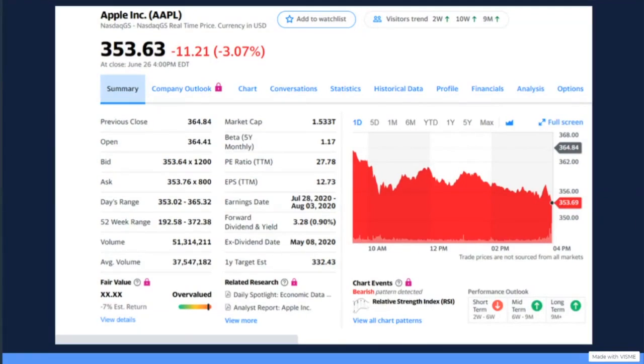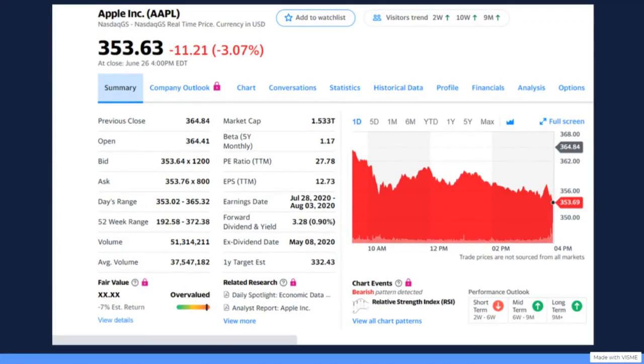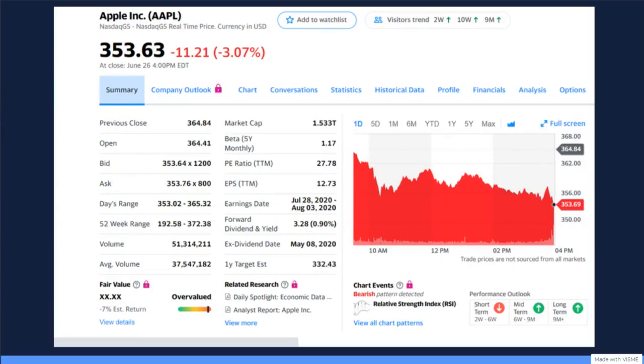Next we have fair value, which is kind of helpful. I'm pretty sure it takes into account the PE ratio and analyzes if a stock is under or overvalued. Next we have the 1-year estimate, which is not correct 99% of the time, so it's not as helpful as other key components. Then we have research articles, patterns that are being recognized, and finally we have a performance outlook, which pretty much guesses how the stock will do over periods of time.